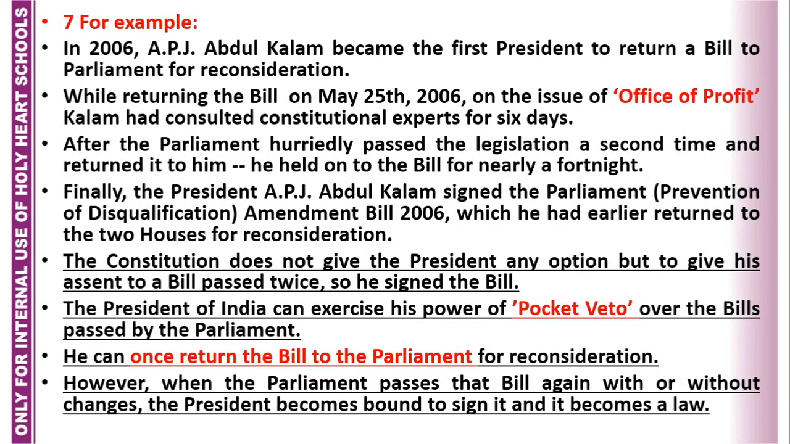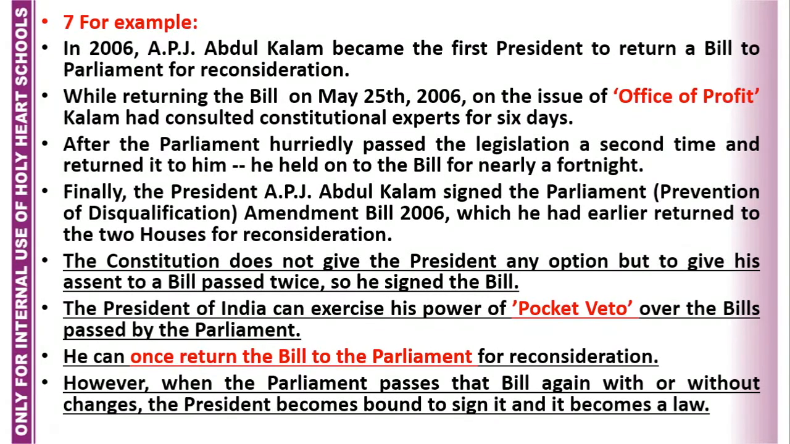Now, finally, I am going to talk about a very good example when our president proved that he is not a golden zero. Otherwise, we read in the books that a president in India is a golden zero. He is just a puppet president. But our scientist president, Mr. APJ Abdul Kalam, proved that he is not a golden zero.